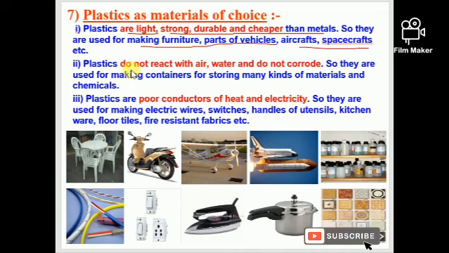सस्ते होते हैं मेटल से. They do not react with the air, water and do not corrode easily. So प्लास्टिक की स्पेशलिटी है, वो एयर वाटर के साथ में रिएक्शन नहीं करता है, इवन केमिकल्स के साथ में भी रिएक्शन नहीं कर सकता है. That's why we are using plastic for storing many kinds of materials and chemicals also. Another property of plastic is poor conductor of heat and electricity. We have already discussed this.